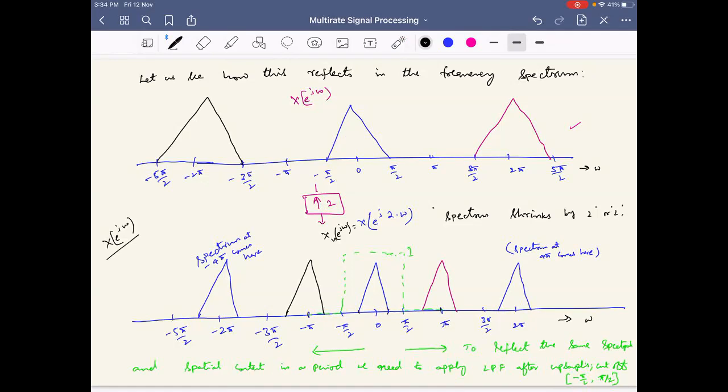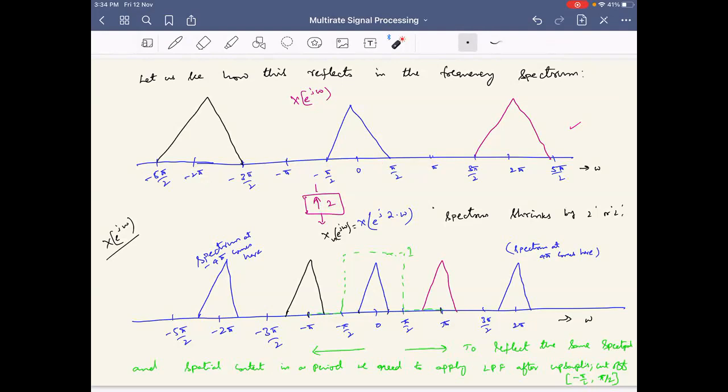See here, in this example, you tell first: where is the information that is there in the original signal? Minus pi by 2 to pi by 2, because the upsampling is 2 times. Now if I upsample by L times, what is the range where you can expect the same information, which is there from minus pi to pi here?